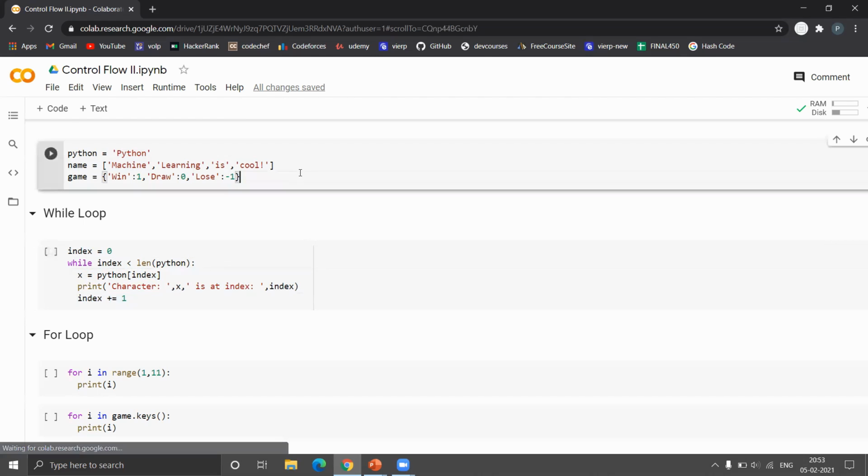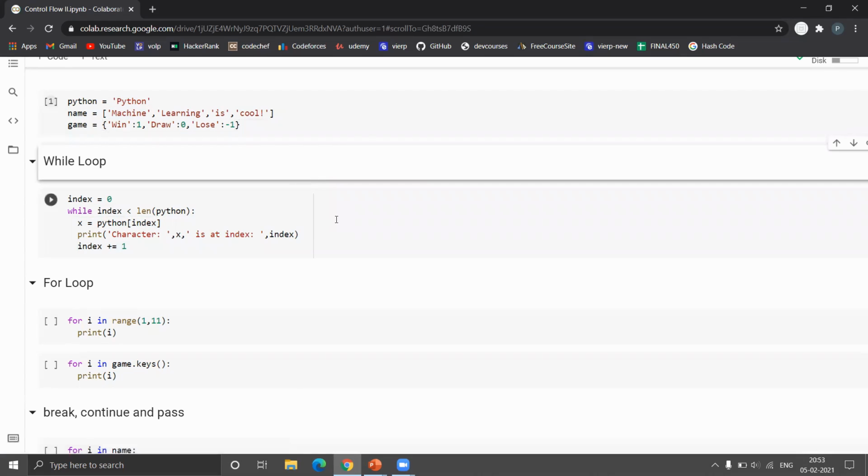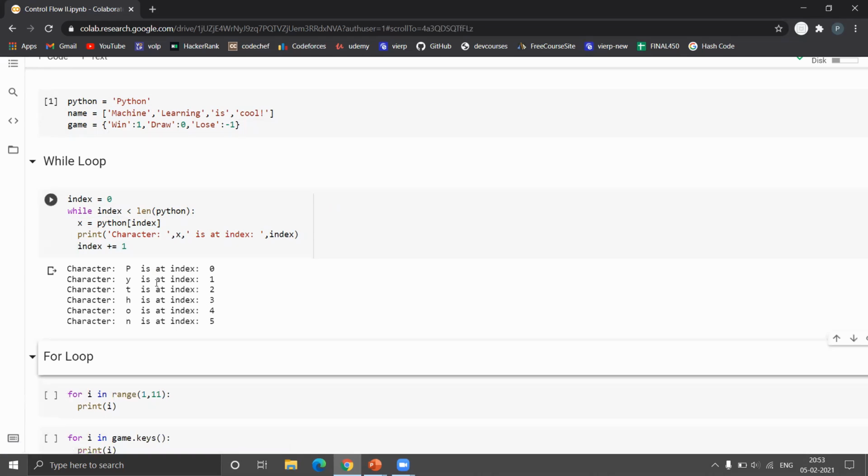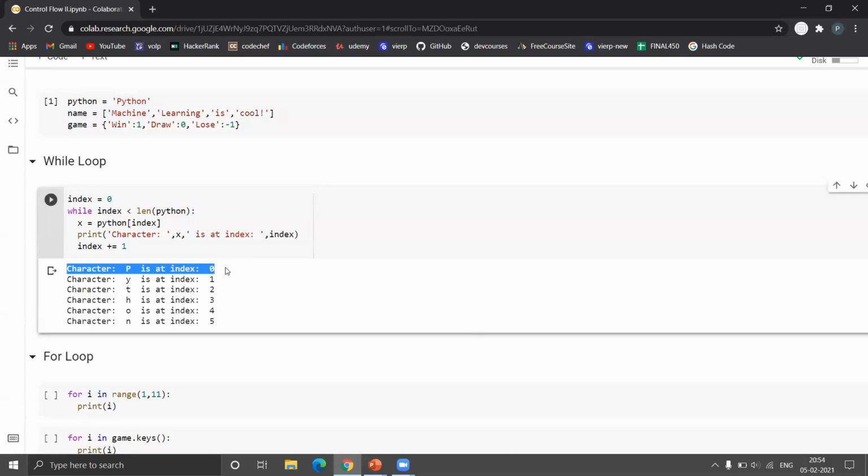So let's just see what happens if I run this. Yeah, so we can see it printed the character and at what index it's present. It repeatedly printed that. So this is the use of the while loop.